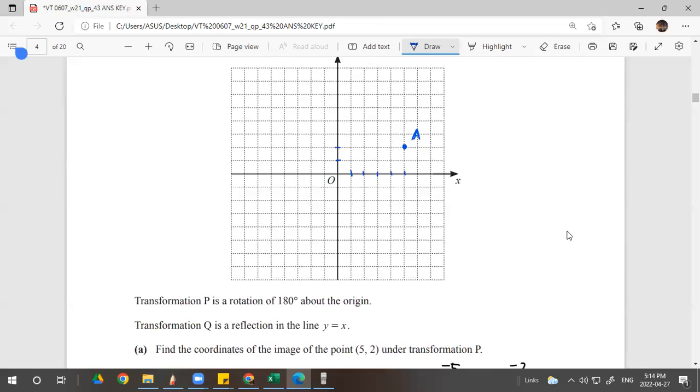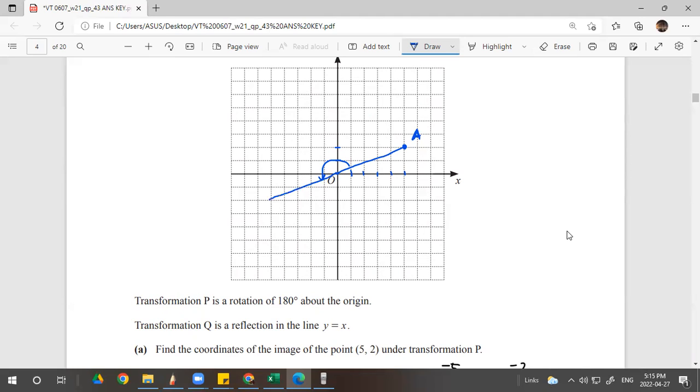Can I? Yes. So point A, and then under transformation P, rotation 180 degrees about the origin. The origin is here, right? So you produce a straight line, and you have to put 180 like this, right? It can be clockwise or counterclockwise, because for 180 it doesn't matter. It will face the same side.